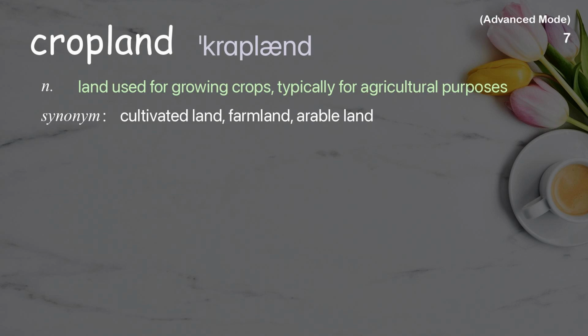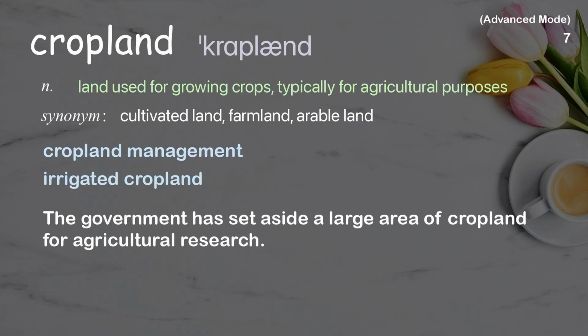Cropland. Land used for growing crops, typically for agricultural purposes. Examples: Cropland management. Irrigated cropland. The government has set aside a large area of cropland for agricultural research.